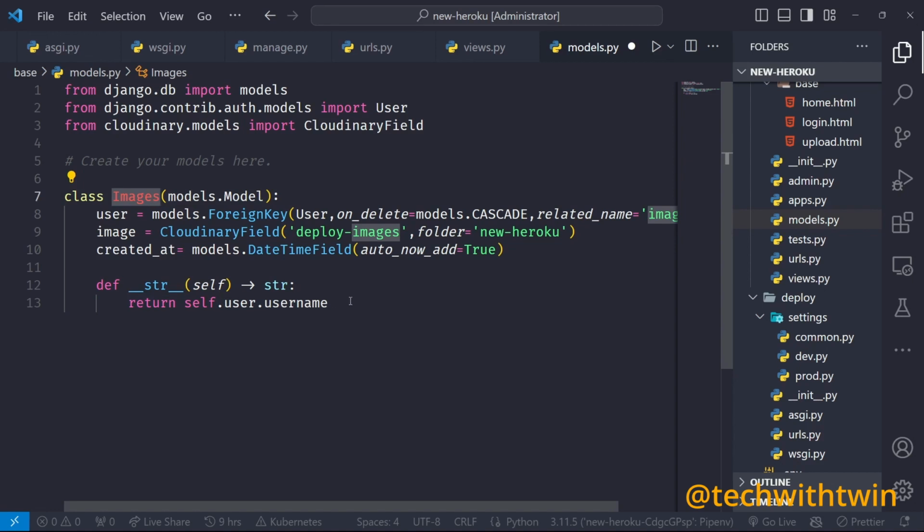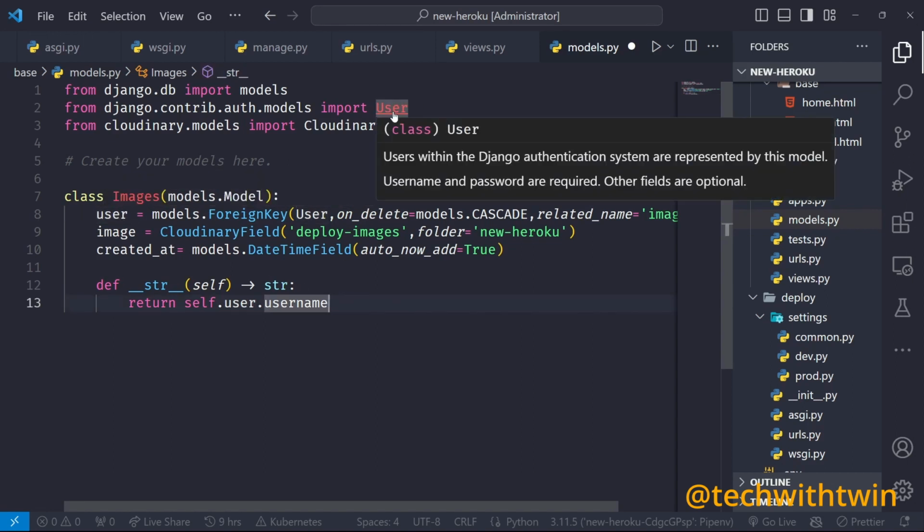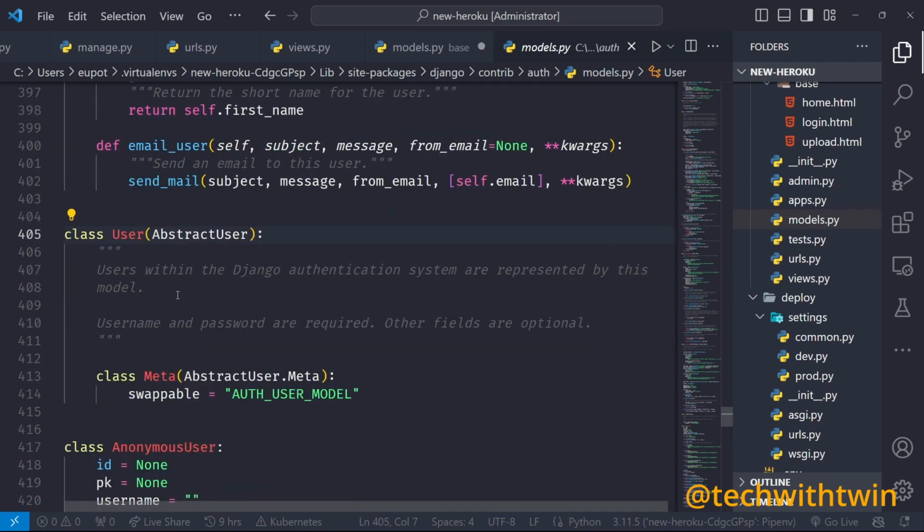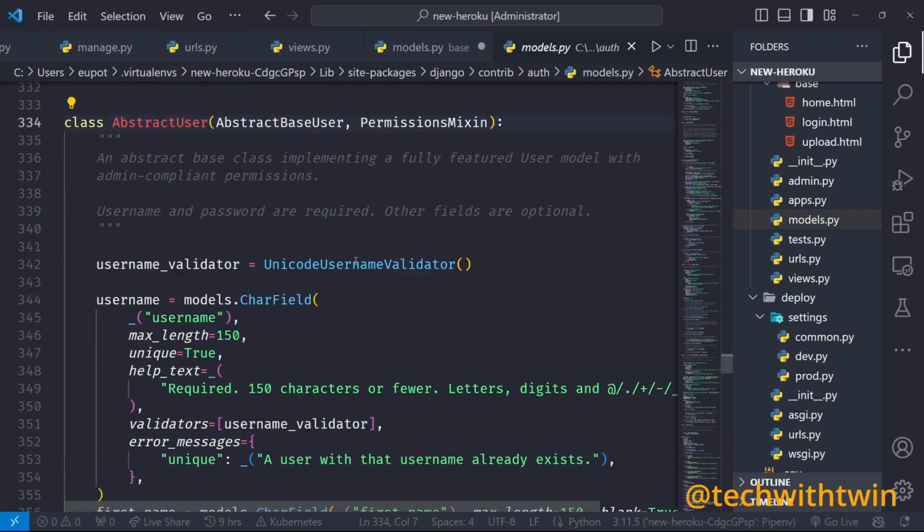We are saying the string representation of this. So the string representation is like, maybe you have a table of all these images, what will be shown up? So we want to see the username. So self references the current class, and then you go to the user, and then the username. The user model has the, let me show you. So I've just right clicked and I've gone into the actual model of the user. So you can see this one now inherits from the abstract. You can still go to the abstract.